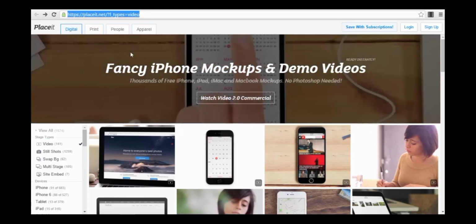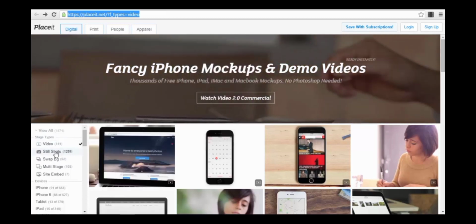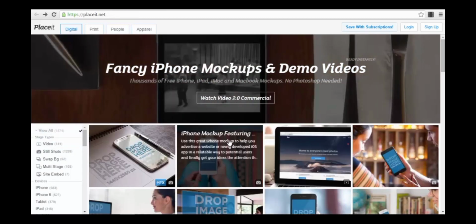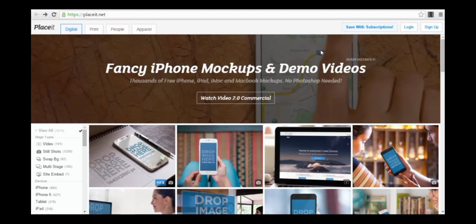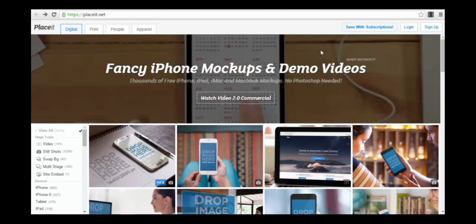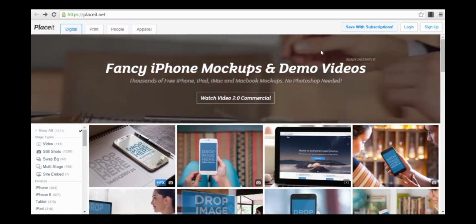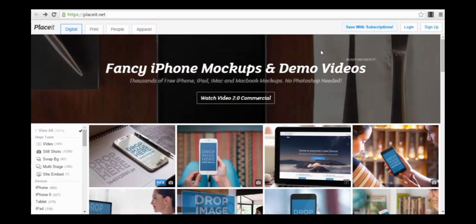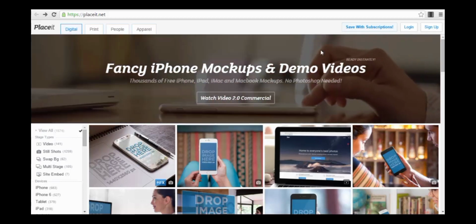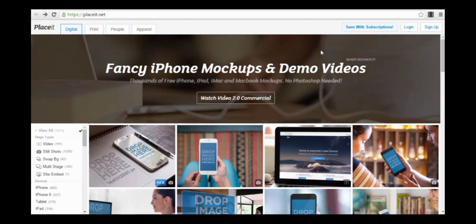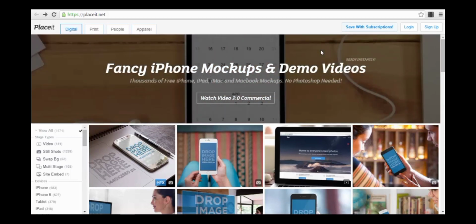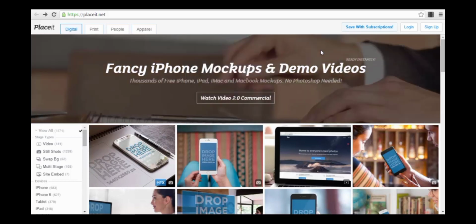It's actually very simple. You can see here in my browser, after you enter the website, you will see that you have different types of mockups from which you can choose. They have a free plan, you can test the app, you can do different mockups, not at a very high resolution, but you can do your bootstrap work at the beginning with it. Also you have a monthly subscription, if you want to use all the features that the app gives you, and it's up to $15 per month, and you can use all their templates, video templates, images, swap, multi-stages, and different other features like that.